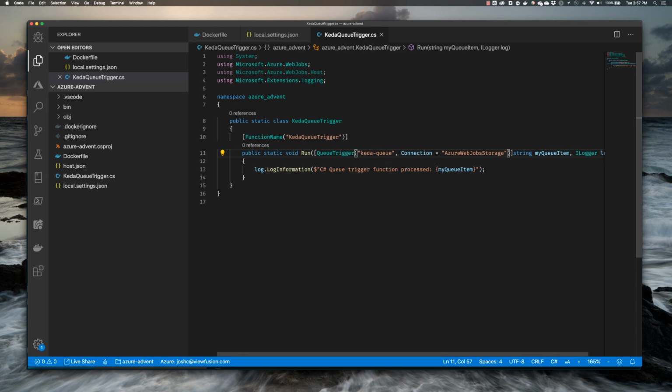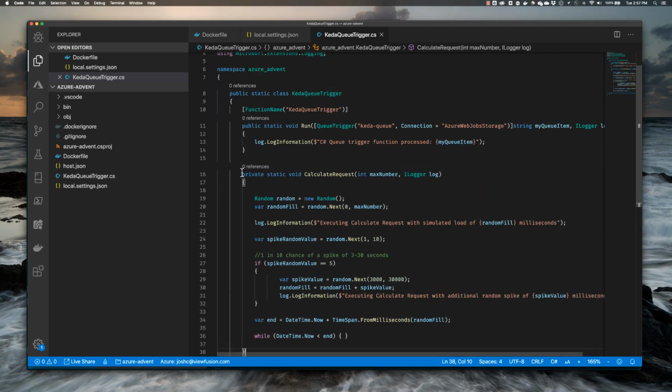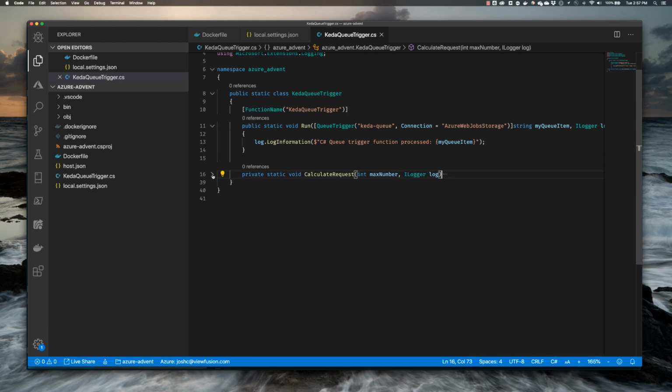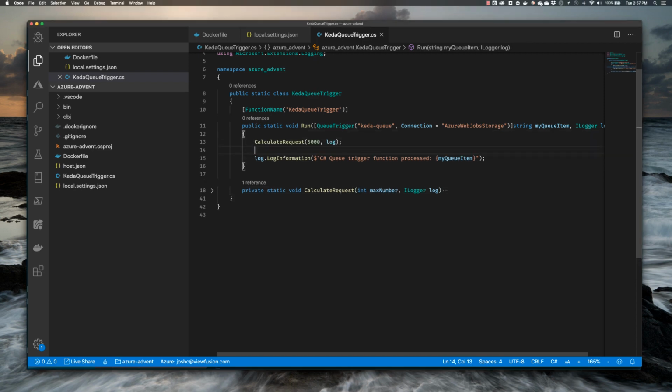Now, one of the things that we're going to do a little bit here, and this is largely inconsequential, but does simulate some artificial load processing. I'm going to copy a few code snippets over into our project, and we're going to make sure that we call that snippet whenever the function is triggered. And once again, this is just creating some artificial load for us. That'll help us see some activity once we go and run it and load this once we deploy to Kubernetes.